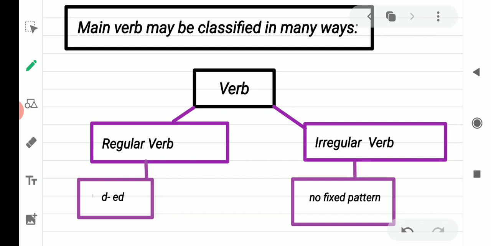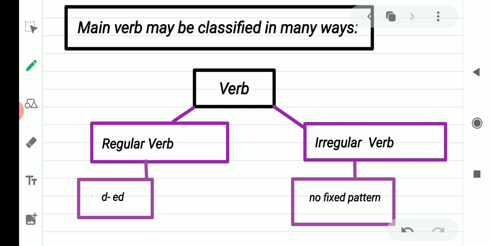See the definition of regular verb. A regular verb takes d or ed in its ending while forming its past tense and past participle. For example, talk, talked, talked. Rain, rained, rained. Finish, finished, finished.